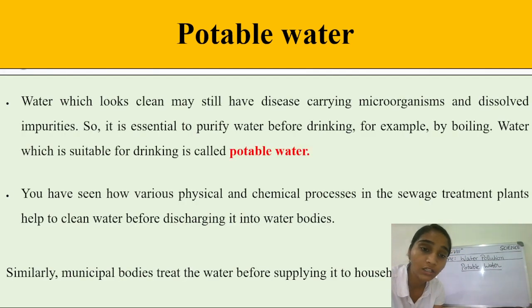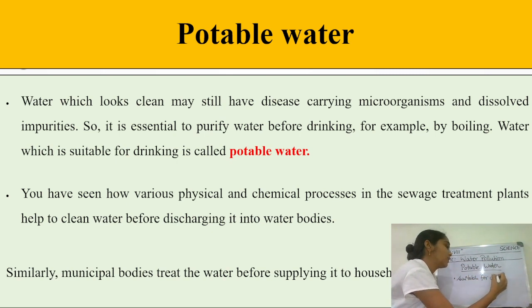So students, the water which looks clean may still have some disease-carrying microorganisms and dissolved impurities in it, so we essentially have to purify it before drinking, like by boiling, so that it can kill those microorganisms. So the water which is suitable for drinking is called potable water. Water which is suitable for drinking.